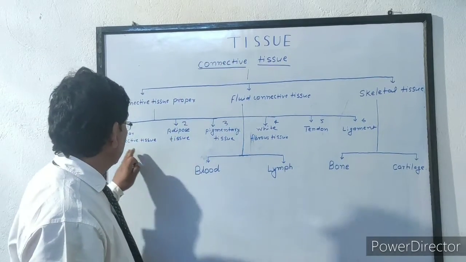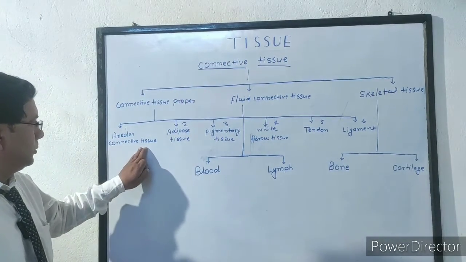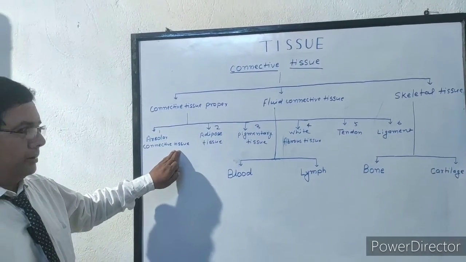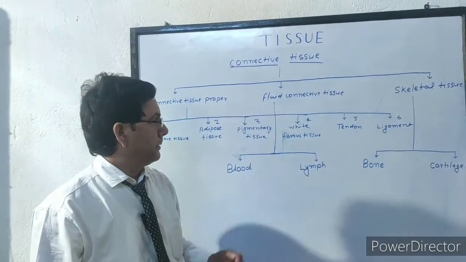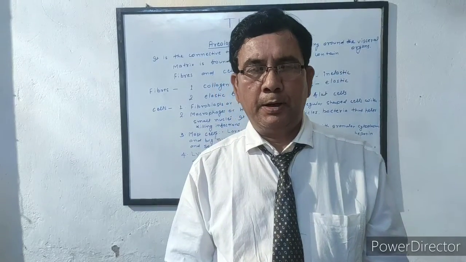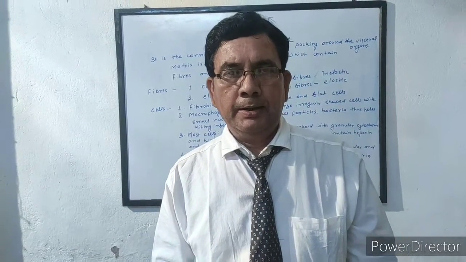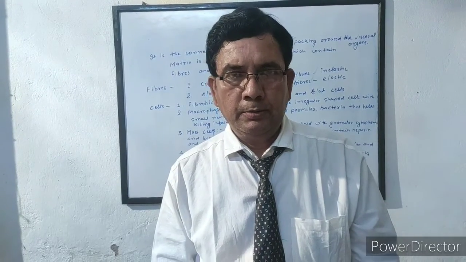So first of all, we explain the areolar connective tissue, that is the first type of connective tissue proper. Then we explain the other connective tissues.